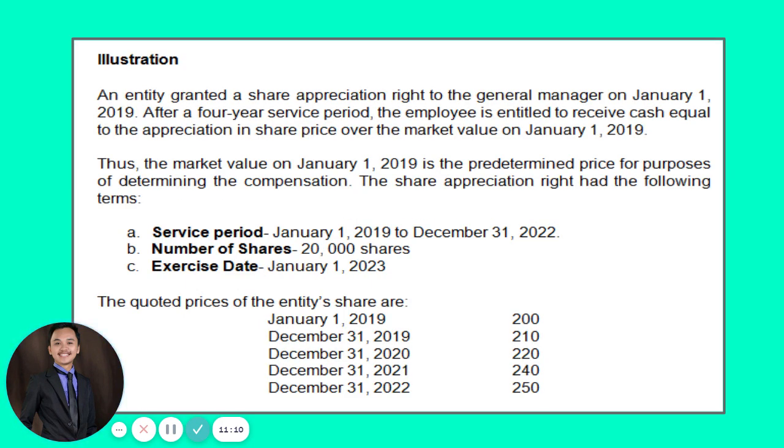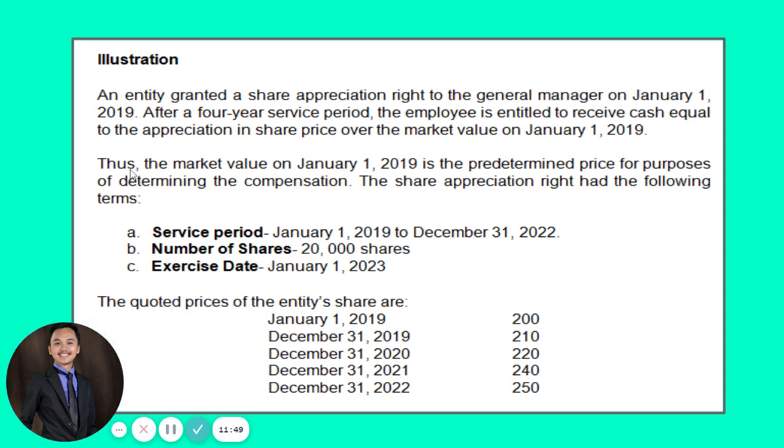So this time, let's have an illustration. An entity granted a share appreciation right to the general manager on January 1, 2019. After a 4-year service period, the employee is entitled to receive cash equal to the appreciation in share price over the market value on January 1, 2019. So, needless to say, guys, this share appreciation right has a vesting period because the cash will only be given to the general manager after rendering 4 years of service to the entity.